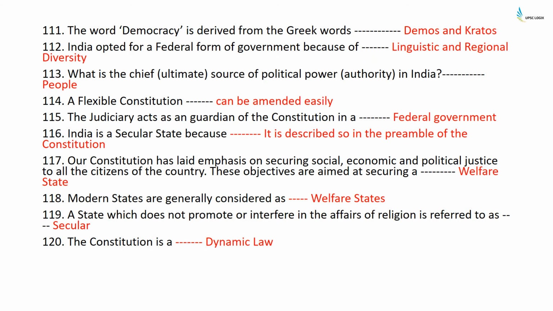The word democracy is derived from the Greek words demos and kratos. India opted for a federal form of government because of linguistic and regional diversity. What is the chief ultimate source of political power, authority in India? The people. A flexible constitution can be amended easily. The judiciary acts as a guardian of the Indian Constitution in a federal government.